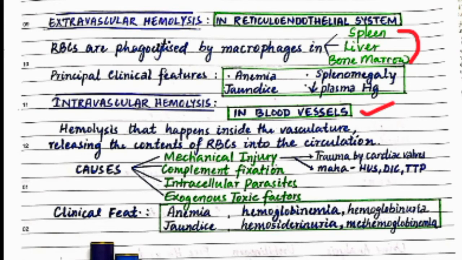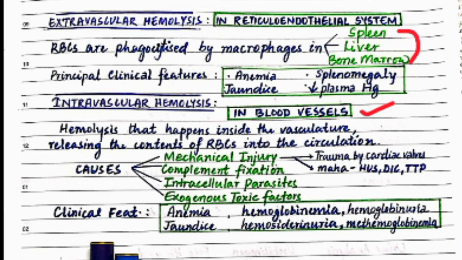macroangiopathic hemolytic anemia, where there is thrombotic constriction of the blood vessels, as in HUS, or hemolytic uremic syndrome, DIC, disseminated intravascular coagulation, and TTP, thrombotic thrombocytopenic purpura. And the second reason is complement fixation.